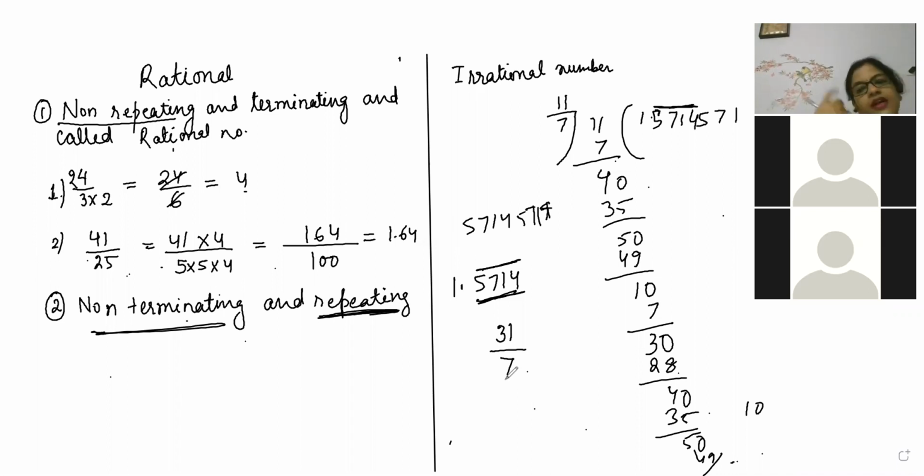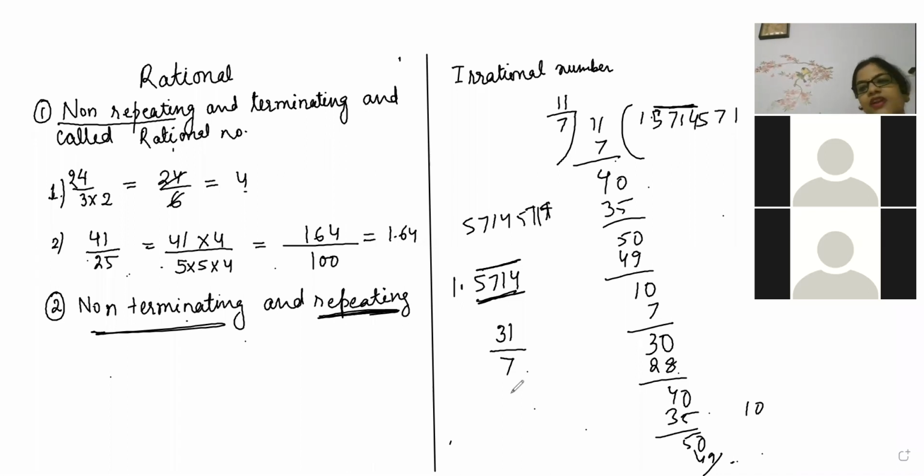Tell me the answer, beta. 31 by 7 is what? Very good. Repeating and non-terminating.